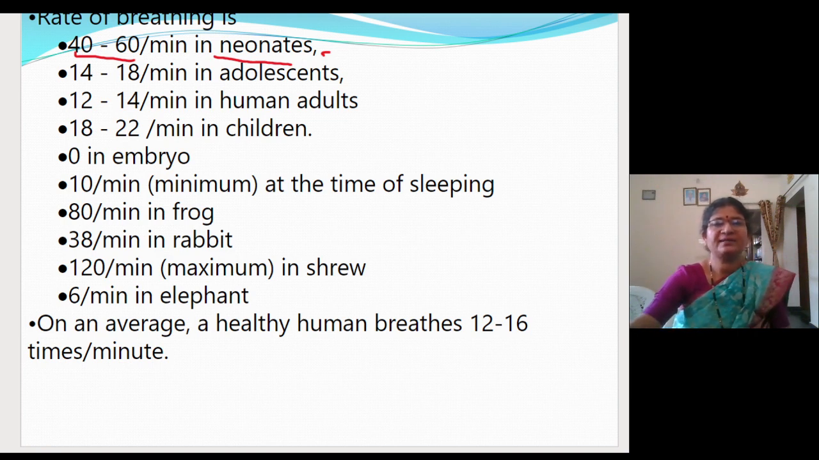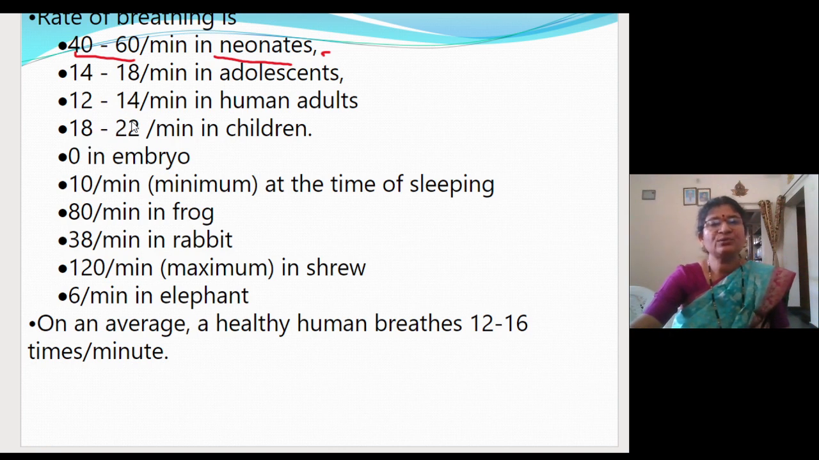So in the neonate the respiratory rate is very fast, and in the adolescence it is 14 to 18 times. In human adults it is 12 to 14, or you can say 16 times, and in children it is a little bit high because they are very active.